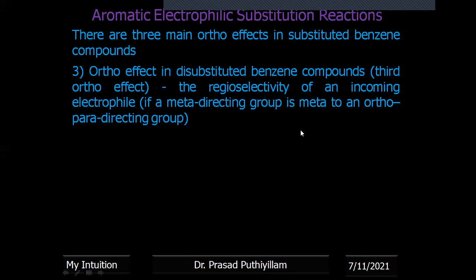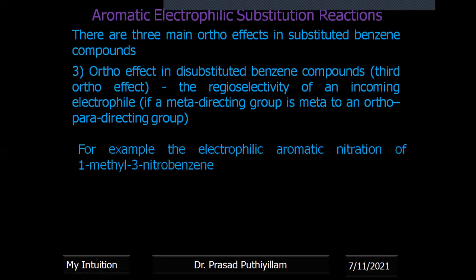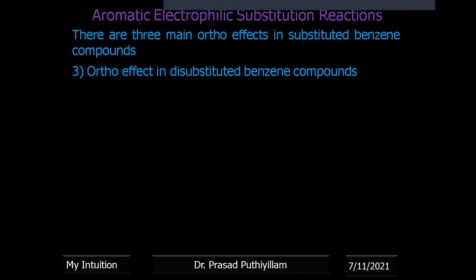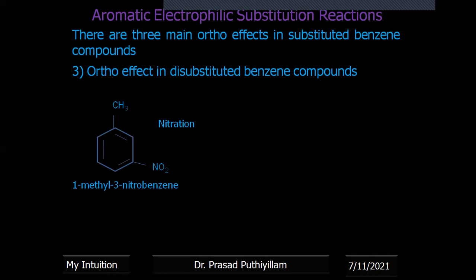Is it a little bit confusing? Let me take an example: electrophilic aromatic nitration of 1-methyl 3-nitrobenzene. I am giving the structure of 1-methyl 3-nitrobenzene. Here NO2 has an electron withdrawing property, and the CH3 methyl group has an electron donating property.